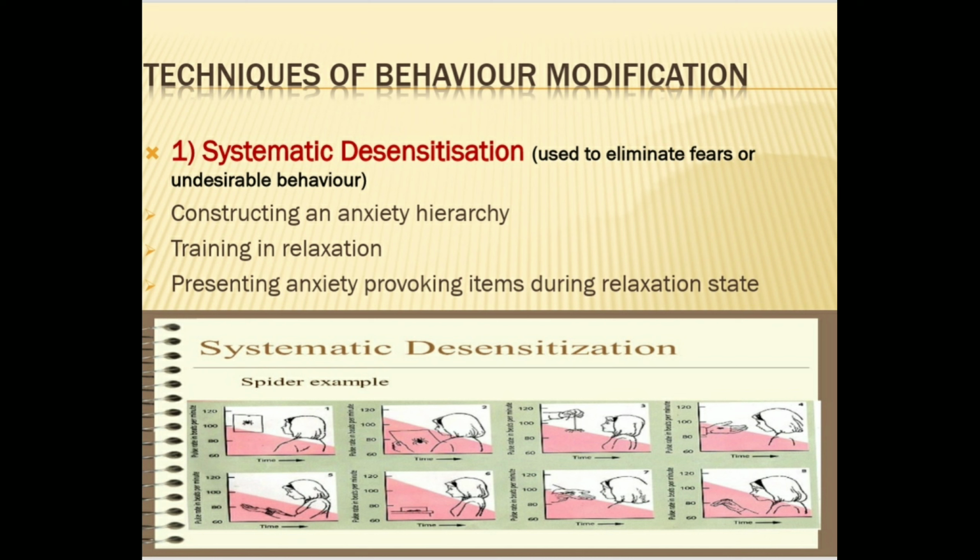This consists of helping the client achieve a relaxed state of body and mind. And then third is presenting anxiety provoking items during the relaxation state. The last step is presenting the hierarchy of anxiety provoking items one by one when the client is in a relaxed state.